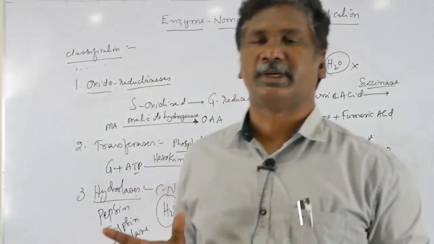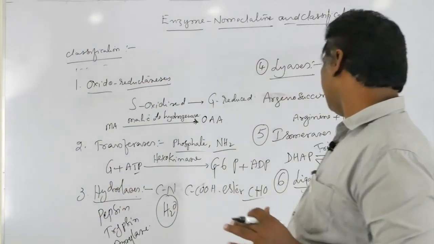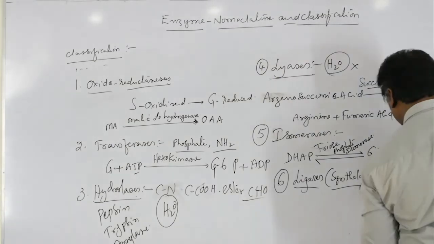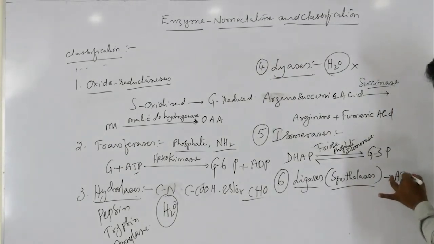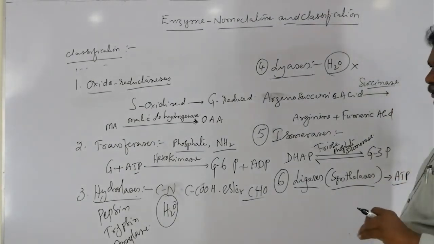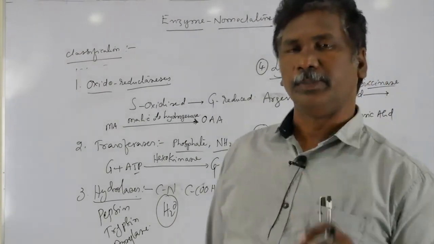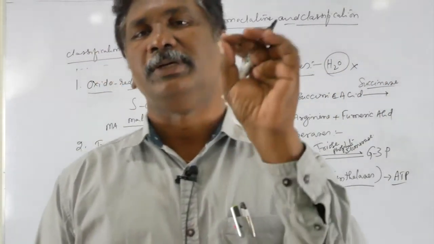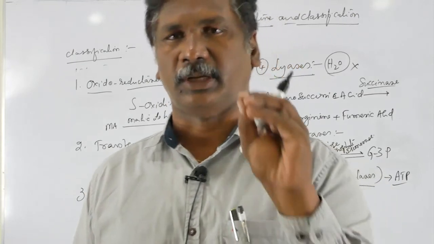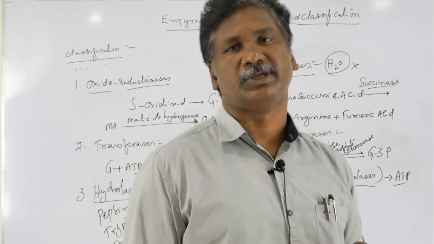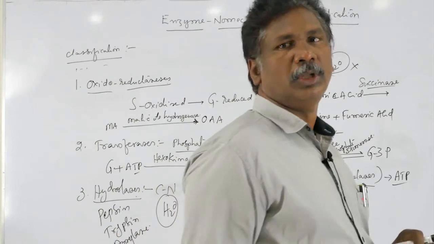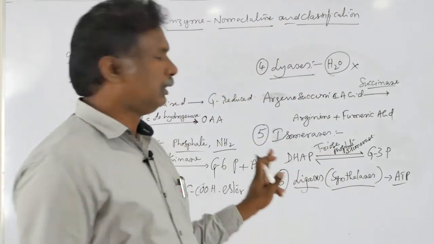Energy is used in the form of ATP, because ATP is considered the energy currency in the cell. That ATP acts as the energy source for the formation of new chemical bonds.